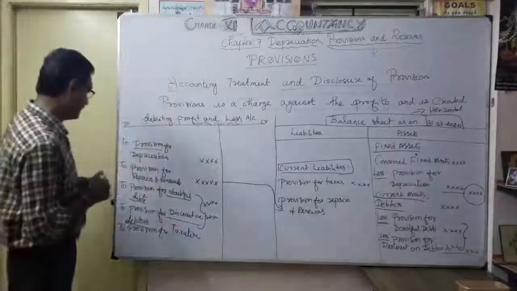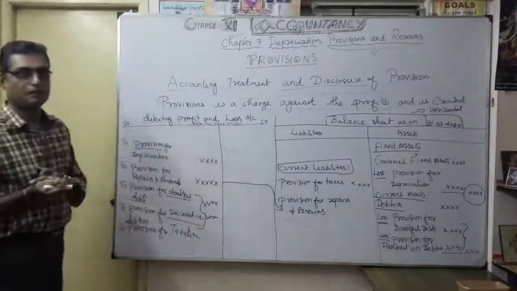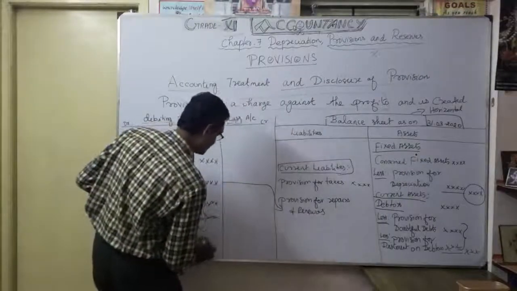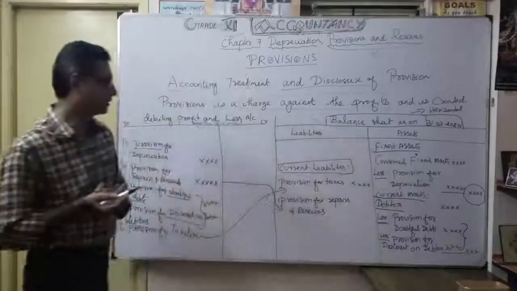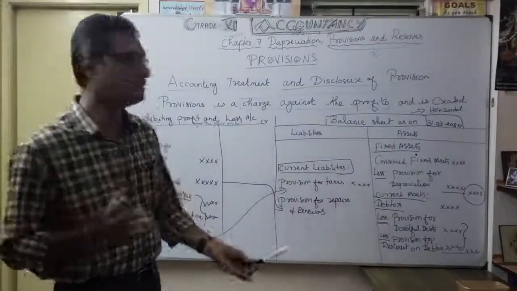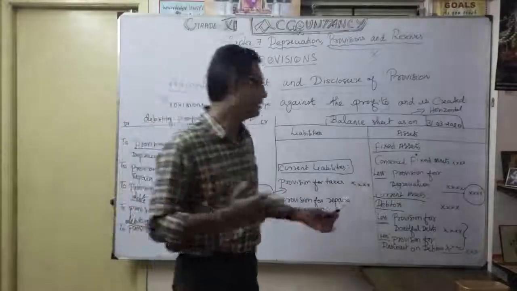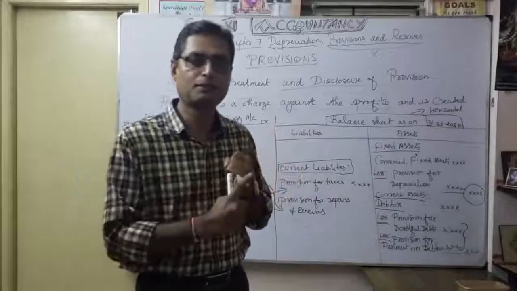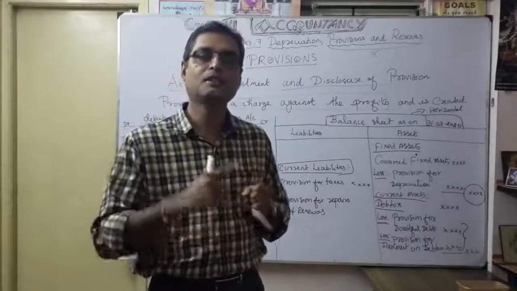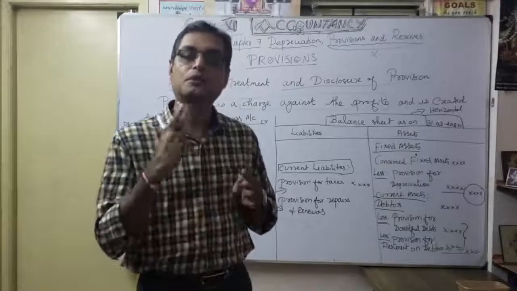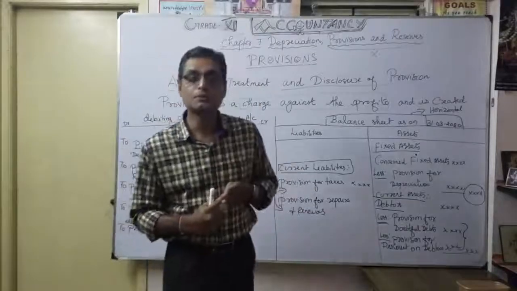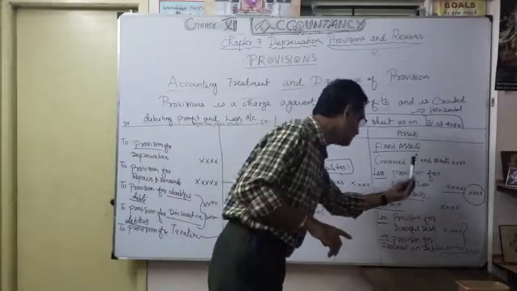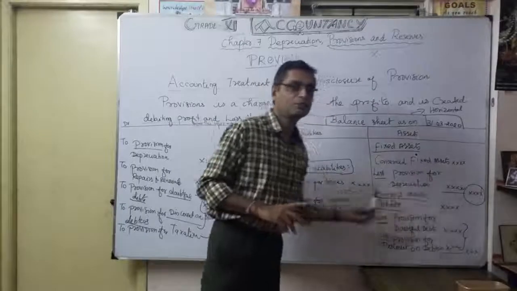Then finally provision for taxation. So you want to show it here. Similarly, you can show it on the liability side. Correct? Provision for taxes. So two items you show on the liability side. Remaining three you want to show against fixed assets. That's what we discussed. Five, the best examples of provision: one is for depreciation, other is for repairs and renewals, then provision for taxation, then provision for doubtful debts and provision for discount on debtors. Of the five, two came here and three came here. Three came under the asset side, two came under the liability side.